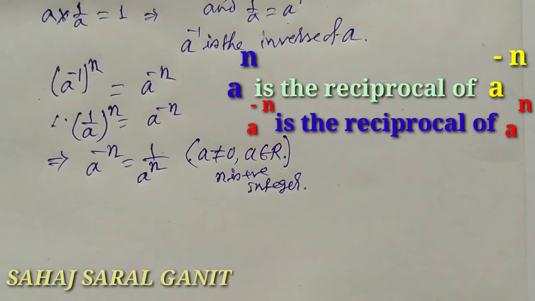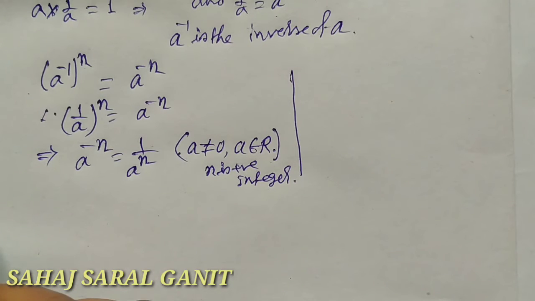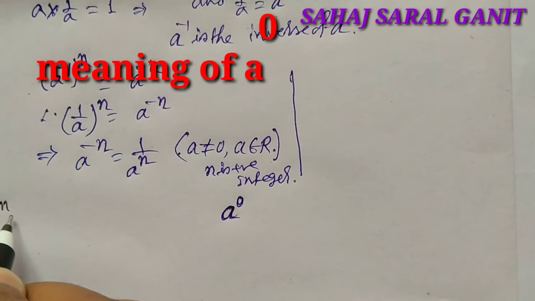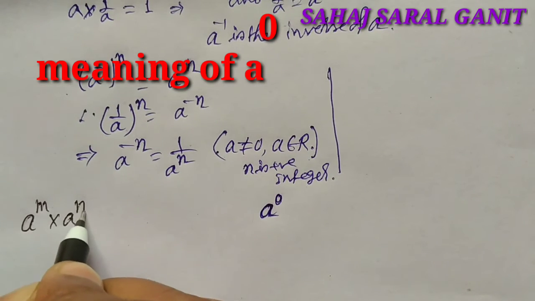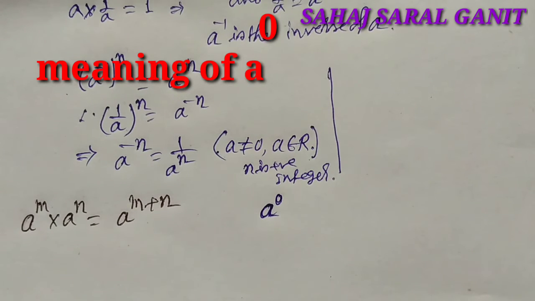Now what do you mean by a to the power 0? We know from the fundamental law of indices, a to the power m into a to the power n is equal to a to the power m plus n.